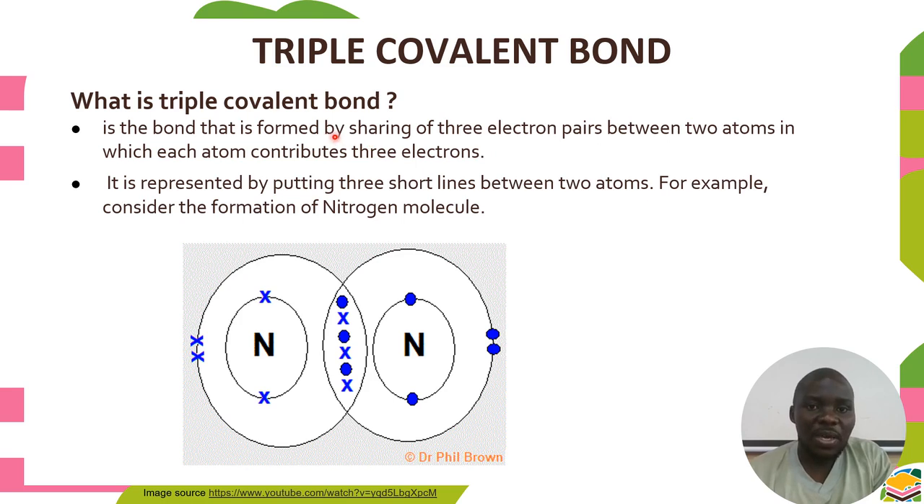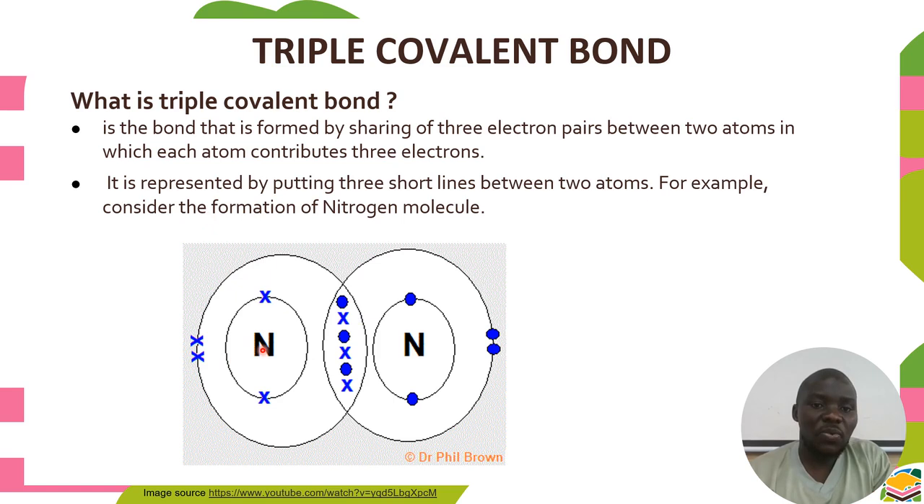So when we're talking about 3 pairs, a pair constitutes 2 things. So if we're going to have 3 pairs, it means we have 6 electrons. Each atom involved contributes 3. So if each atom contributes 3, the other one contributes 3. If you combine, you're going to have 6 electrons. But in terms of pairs, we have 3 electron pairs. We can have an example of the nitrogen molecule. It is represented like this one.